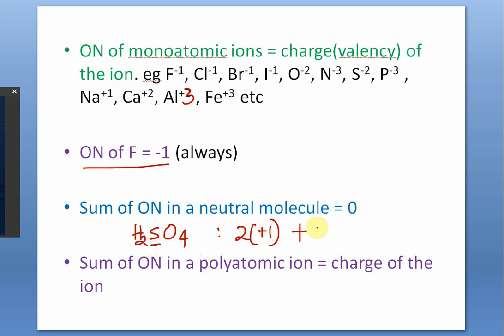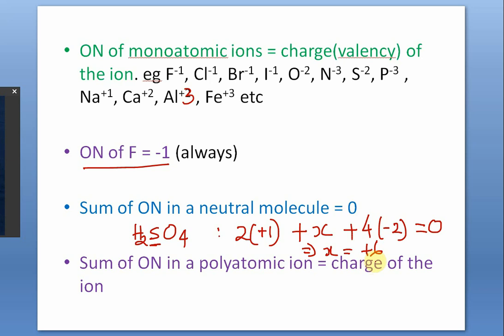Plus, supposing sulfur has an oxidation number X. Plus, one oxygen, by rule number 2, has an oxidation number of -2, so 4 oxygen atoms will have a total of 4 into -2. And that will be equal to 0 because it's a neutral molecule. So if you calculate, X is equal to +6.